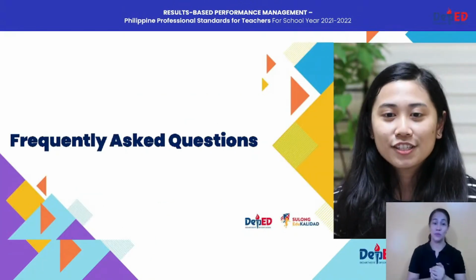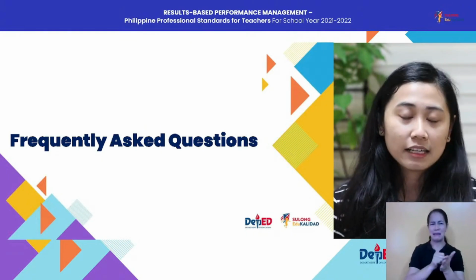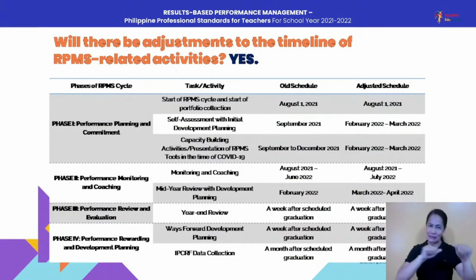Okay, now moving on to our frequently asked questions. First, will there be adjustments to the timeline of RPMS-related activities? Our short answer is yes. So as you can see on your screen, you have there a table containing the phases of the RPMS cycle in the first leftmost column, followed by the specific task or activity for each phase of the RPMS cycle. You have there the old schedule as described in DM4 Series 2022. And you have here at the rightmost part the adjusted schedule. So allow me to briefly explain to you the adjustments on the timeline.